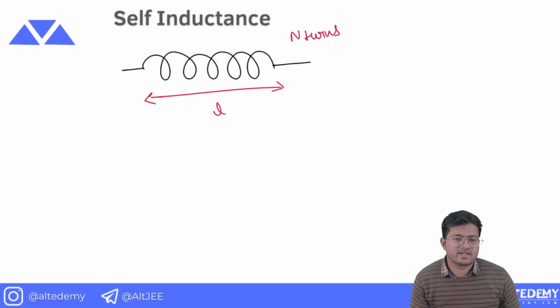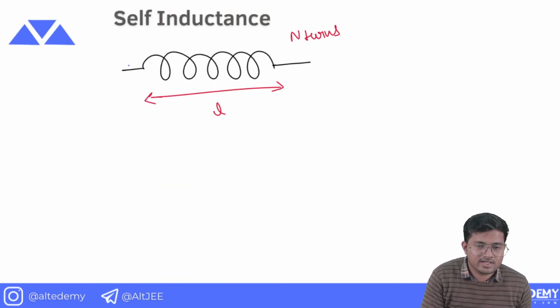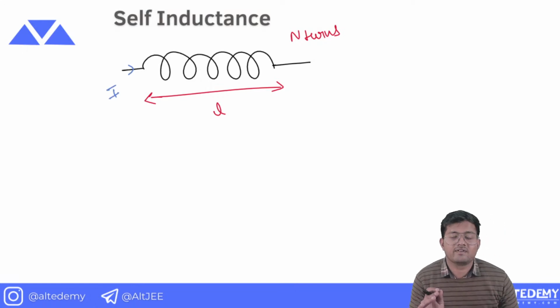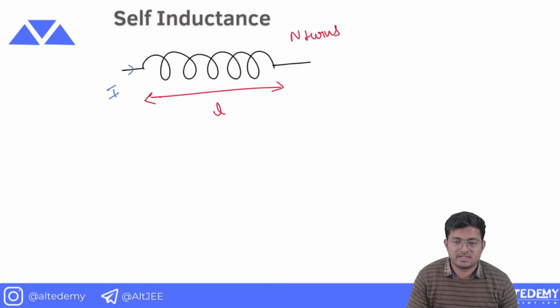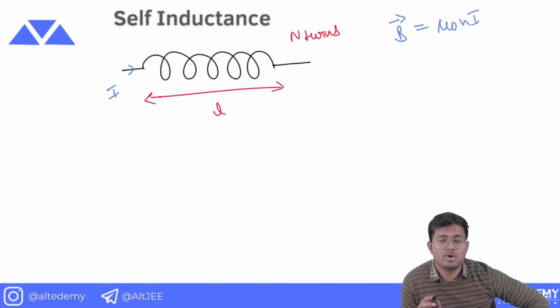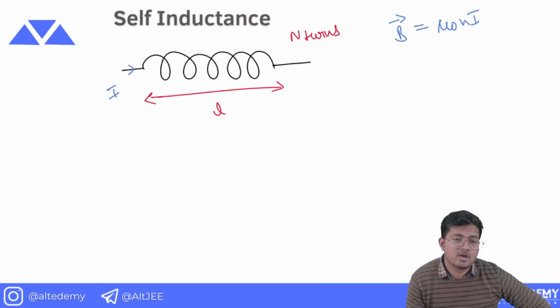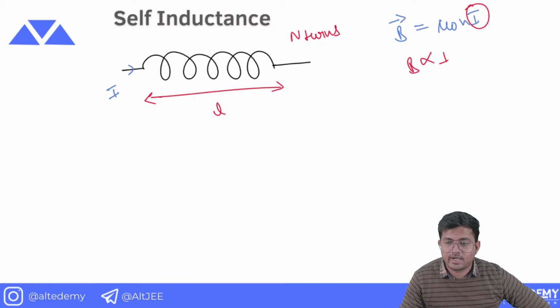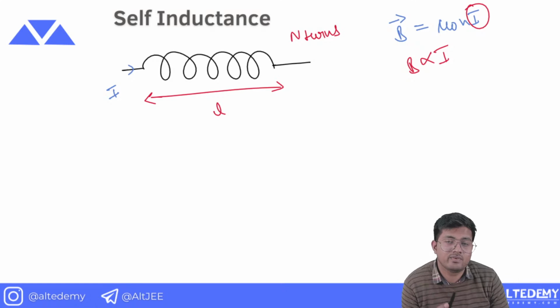Now what is self-inductance? Please pay attention. When we have a current passing through the solenoid, we have seen that the magnetic field produced is given as mu naught N i. Now, when we change the value of current, what will happen? The value of magnetic field will change. B is directly proportional to I. So whenever there is a change in the value of electric current, the corresponding magnetic field will also change.